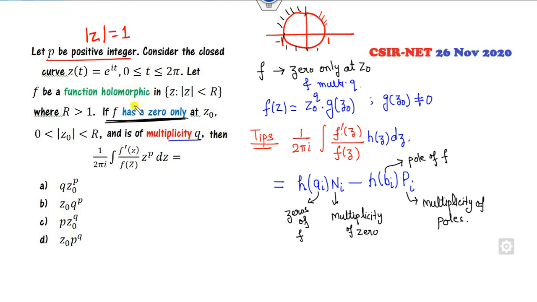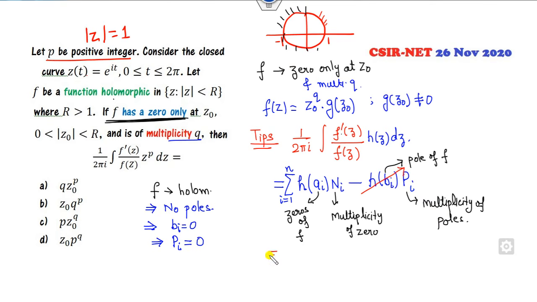Fine. Now look at that. What is given to you? F is my holomorphic function. So if f is my holomorphic function, what is the meaning of that? This is with respect to i, so it's a summation, i varies from 1 to however many there are. If f is a holomorphic function, what is the meaning of that? There is no pole involved in it. Once there is no pole, it means bi is my 0. Fine. And what is the capital Pi? What is the multiplicity of the pole? If there is no pole, multiplicity will be 0. So it means this portion will be cancelled.